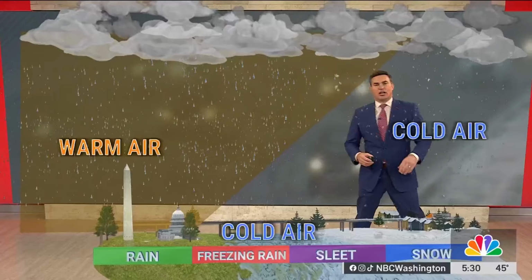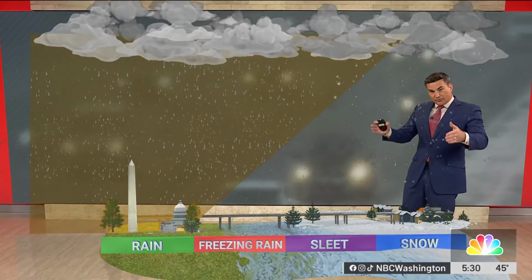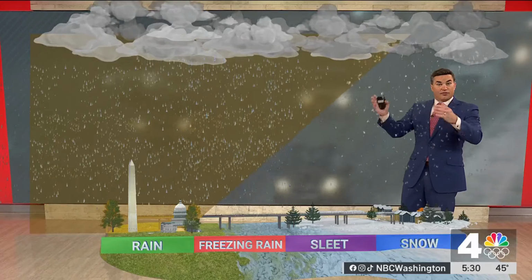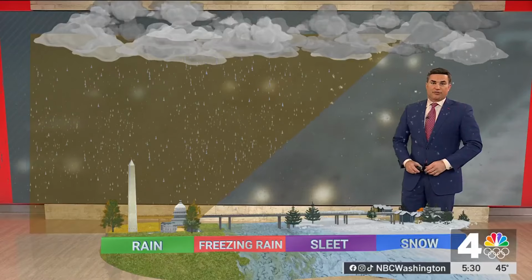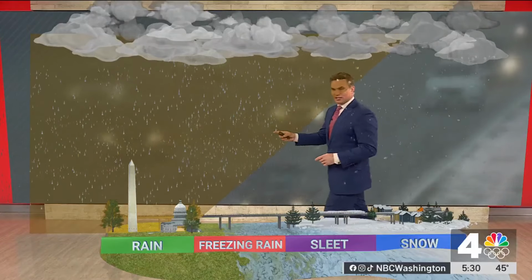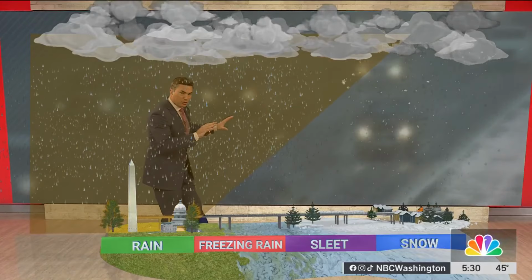So how can we get all those different forms of precipitation when the temperatures at the surface remain the same? It has nothing to do with the surface temperatures. There's cold air everywhere, and where you have enough cold air from top to bottom, meaning from the clouds all the way down to the surface, you get snow. That's what we're going to see for the first part of this storm. But notice this area right here. This is the warmer air, and that warmer air is just pushing across our area.